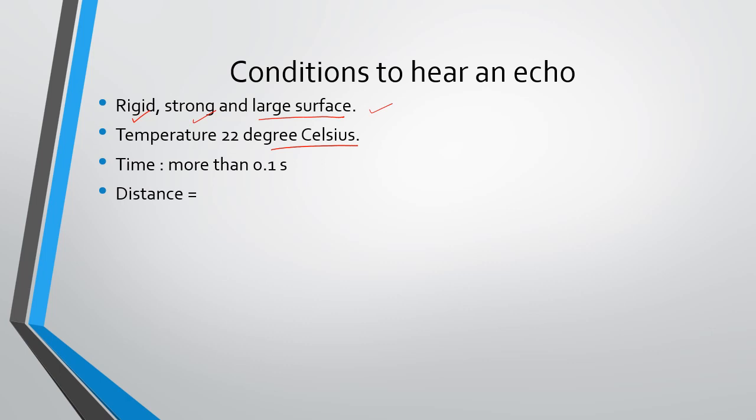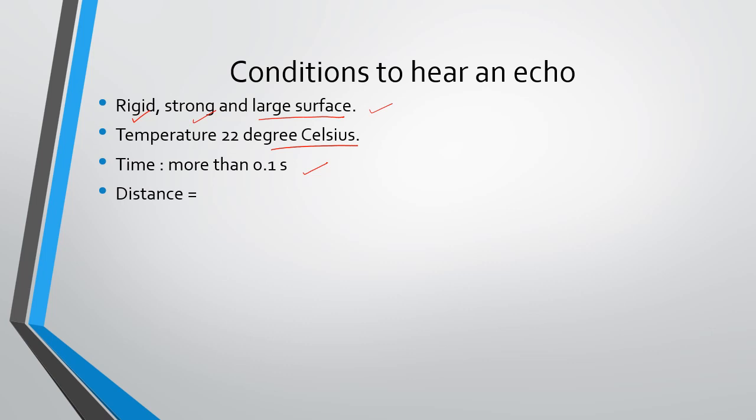Then the time, this is very interesting. The time should be more than 0.1 second. The reason is our brain retains the sound only for 0.1 seconds. That is, it only keeps in mind for 0.1 second. For example, if I say hello and after some point of time the other person says hello, you would be able to distinguish between my voice and the other person's voice, isn't it? But if I keep on talking and the other person talks at the same time, then my mind is not able to distinguish. So that is why it is said our brain retains the sound for only 0.1 second.